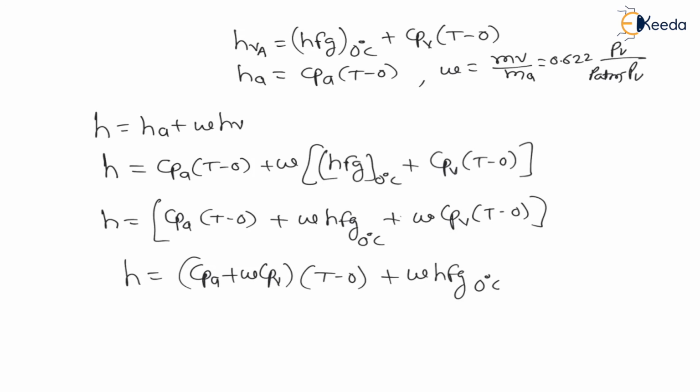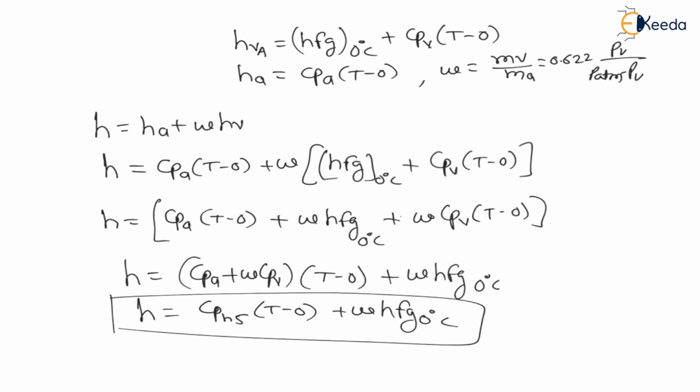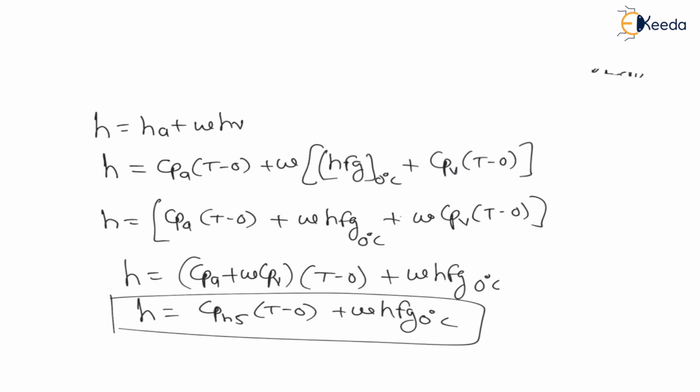Now, my dear students, this Cp of air plus omega Cp of vapor is called humid specific heat. Therefore, total enthalpy is equal to Cphs into T minus 0 plus omega HFG at 0 degree Celsius, where Cphs is called humid specific heat, which is nothing but Cp of air plus omega Cp of vapor.